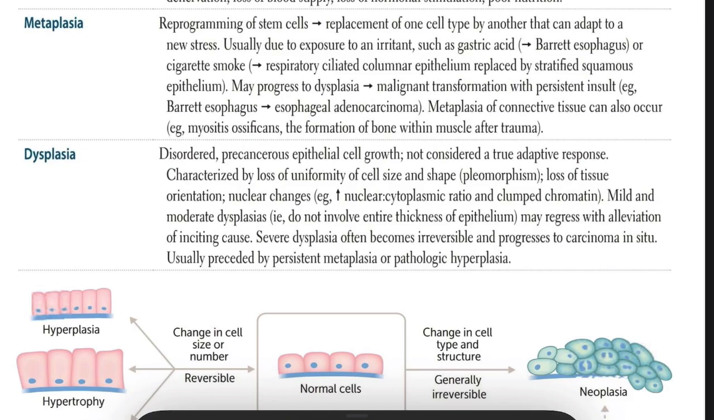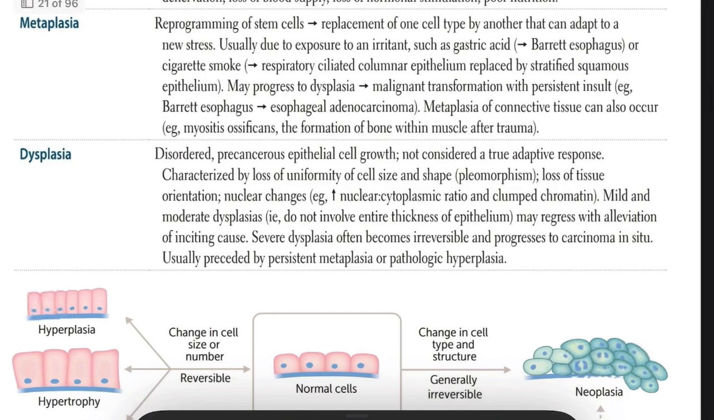This is very important. Why? Because metaplasia is reversible if the irritant is removed, but if it persists, it can lead to dysplasia and eventually to cancer also. So that's why it's very important. To understand cancer and these things, we have to know these basic concepts. Metaplasia can also occur in connective tissue, like myositis ossificans, where bone forms in muscle after trauma.